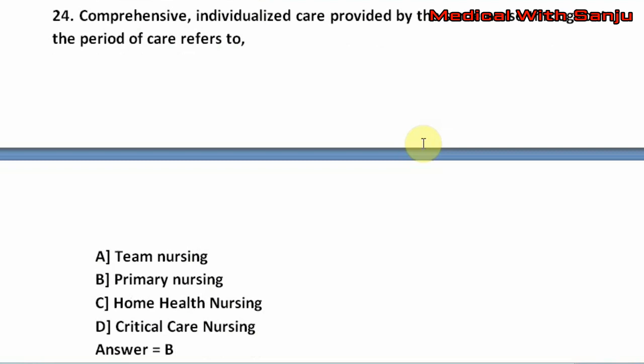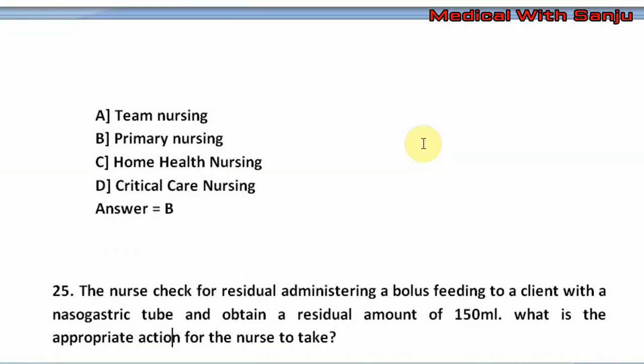Question number 24. Comprehensive, individualized care provided by the same nurse throughout the period of care refers to option A, team nursing. Option B, primary nursing. Option C, home health nursing. Option D, critical care nursing. The right answer is B, that is primary nursing.